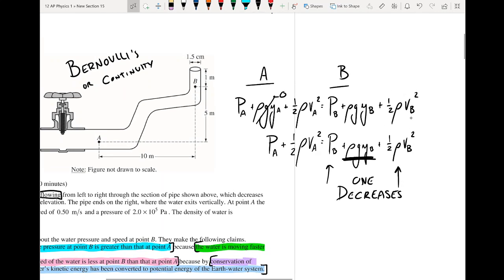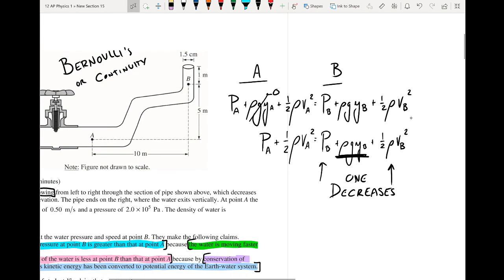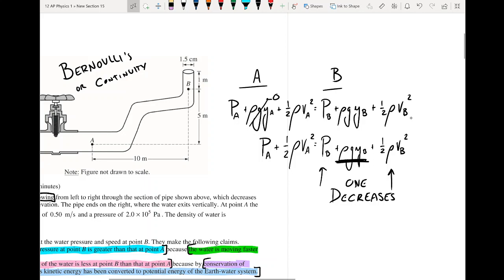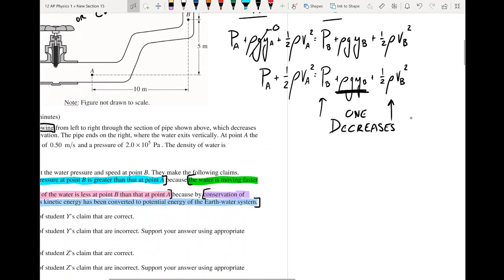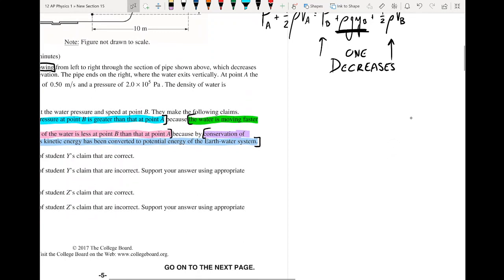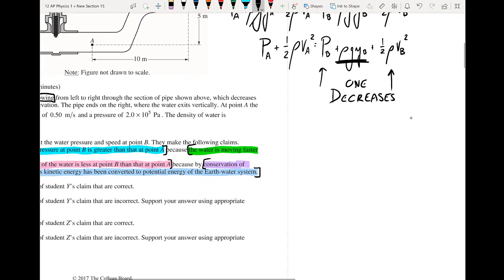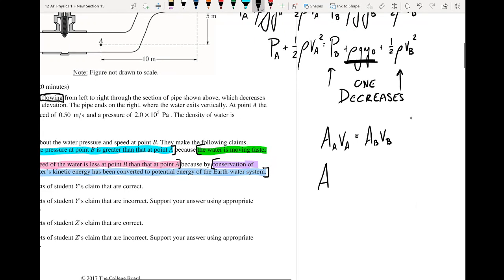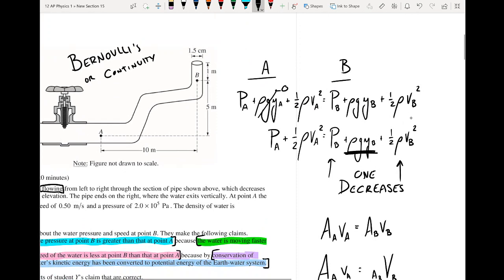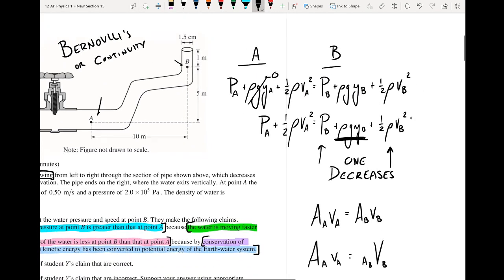There's no real way for us to check pressure without doing the math, but there is one way that we can check the kinetic energy term, and that's using our continuity equation, the idea that the volume flow rate is constant throughout the pipe and that the mass has to be conserved. So we can use area of A times velocity of A equals area of B times velocity at B. The area at A is larger than the area at B, which means the velocity at B is greater than the velocity at A. If we're looking at this smaller area, the velocity would have had to go up.